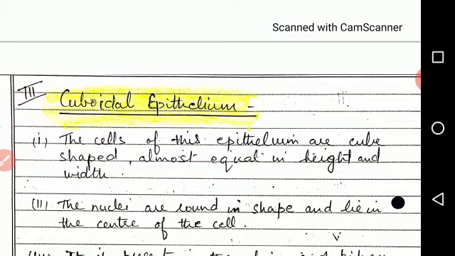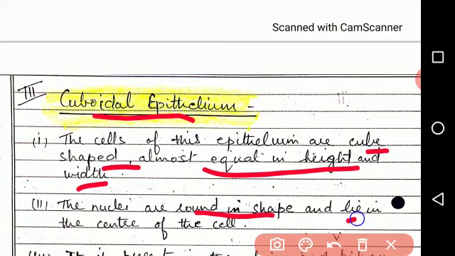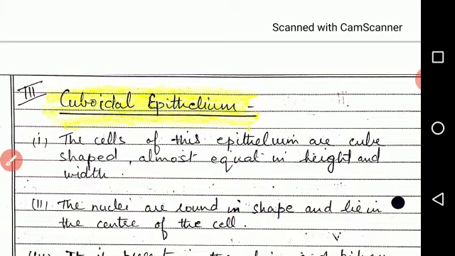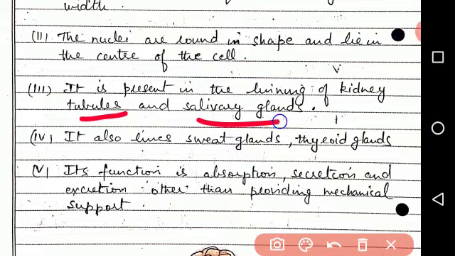Third type of epithelial tissue is cuboidal epithelium. The cells of this epithelium are cube shaped, almost equal in height and width. Second, the nuclei are round in shape and lie in the center of the cell. Third point is, it is present in the lining of kidney tubules and salivary glands.